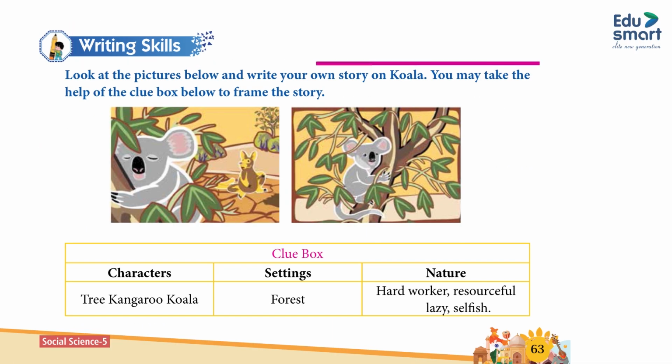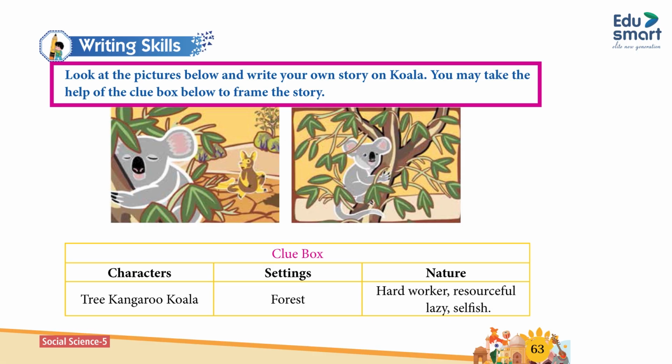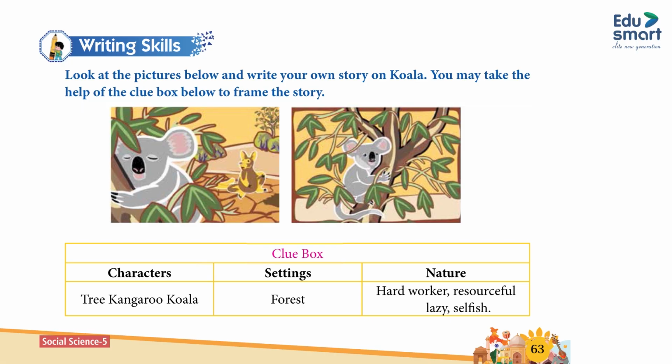Writing skills. Look at the pictures below and write your own story on a koala. You may take the help of the clue box below to frame the story. Clue box. Characters: tree, kangaroo, koala. Settings: forest, nature. Traits: hard worker, resourceful, lazy, selfish.